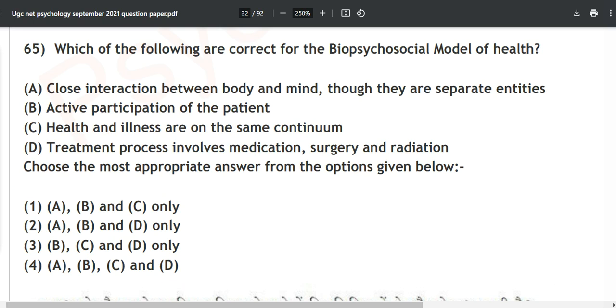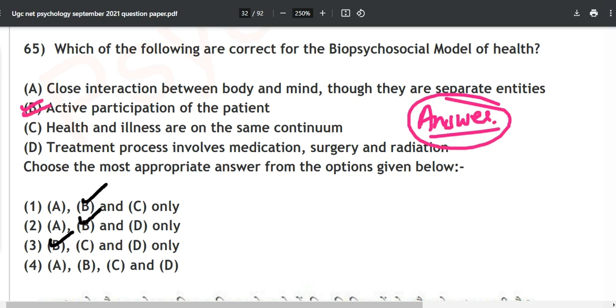Now, active participation of the patient. Will it be or will it not be? Then health and illness. See, they have already given the answer to you, that B is going to be definitely the answer. You don't even need to look for B.